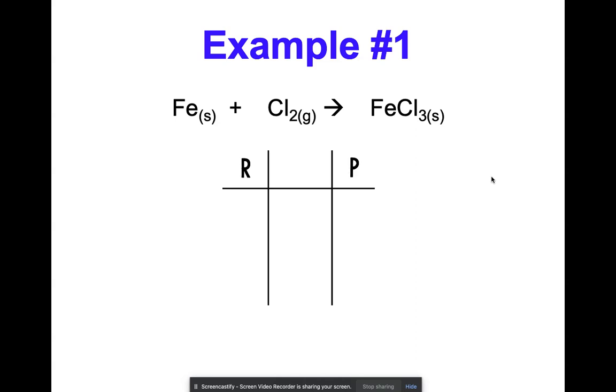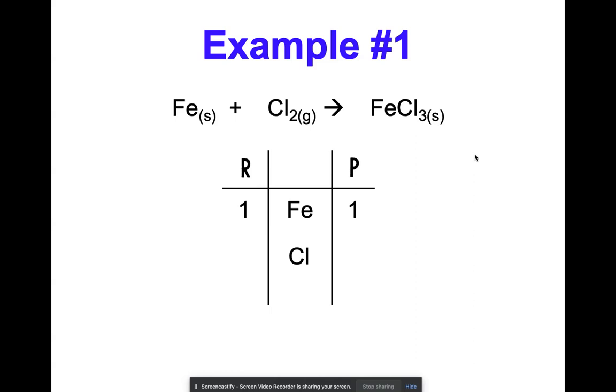So we have our chart here. This is what I was talking about. This side's for reactants. This side is for products. You're going to go ahead and put the two atoms in the middle. So we have iron and chlorine. There's one iron atom on the reactant side. There is one on the product side.